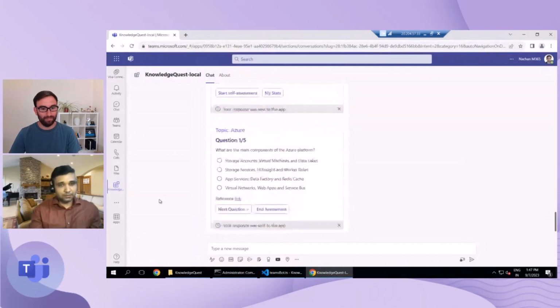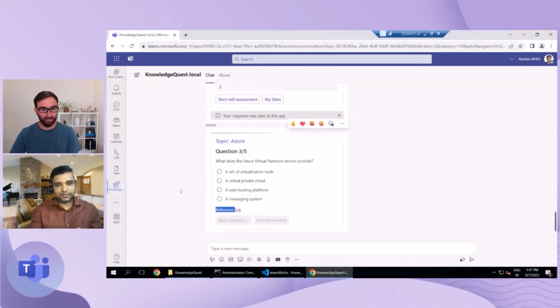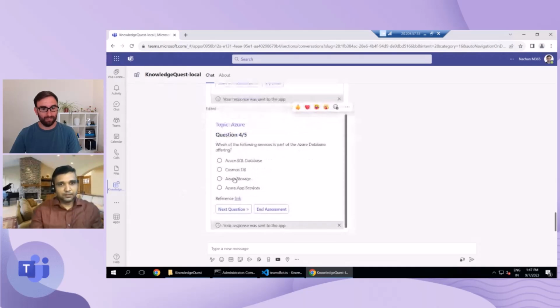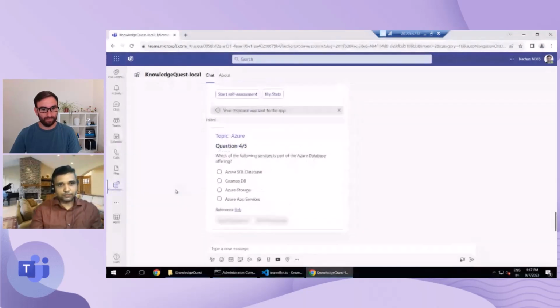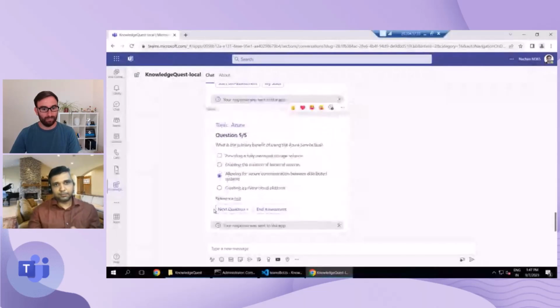So now that I have answered question 1 of 5, we are presented with the second question. I will just randomly select the answers. I'm not looking at the questions now, I'm just quickly selecting the answers and moving ahead so that we can come to the end, and then I can show you how the result is shown. So I'm just quickly selecting those 5 answers, and that's it. Here you can see that it is replacing that card itself, so that you don't have the option to go back to the previous question and change your answer one more time.